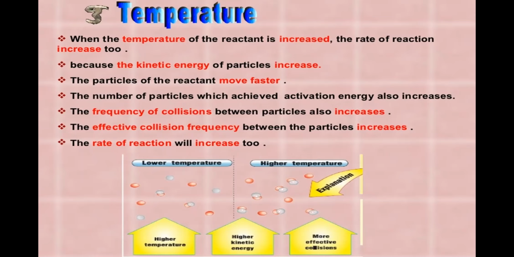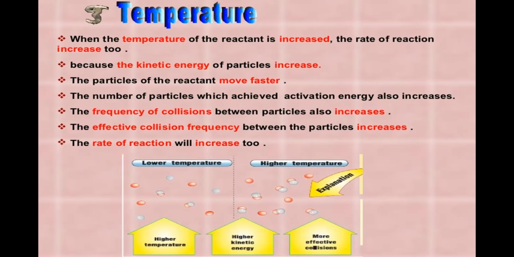Since the particles are moving faster and with more energy, the number of particles which reach the activation energy is higher. Thereby the frequency of collisions between the particles also increases. Thus the effective collisions increase and the rate of reaction will increase.